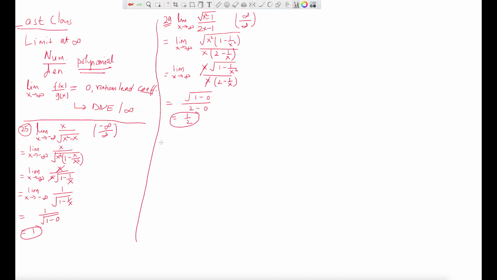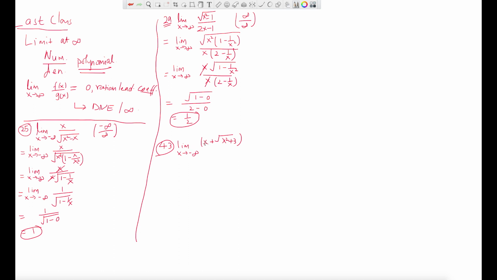Okay, let me do question number 43. In question number 43, we have limit x tends to negative infinity of x plus under the root x square plus 3. Let's plug in the limit right away.